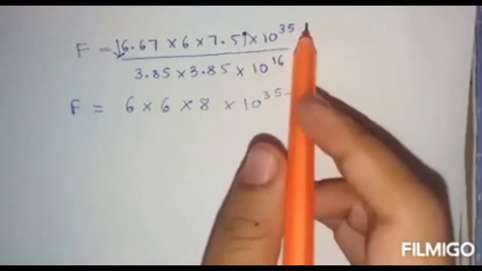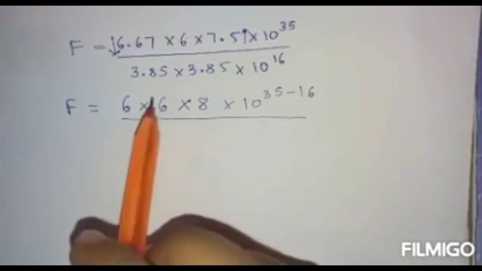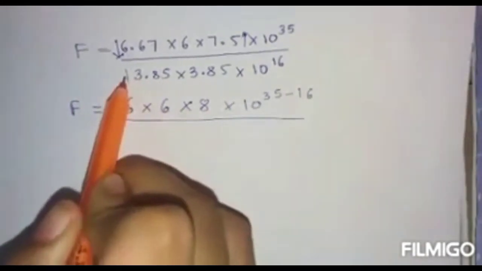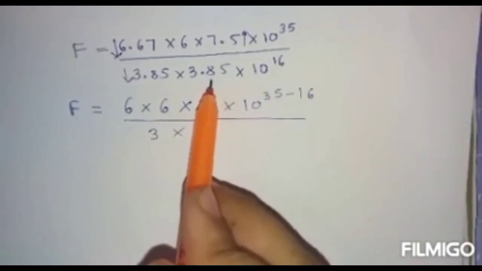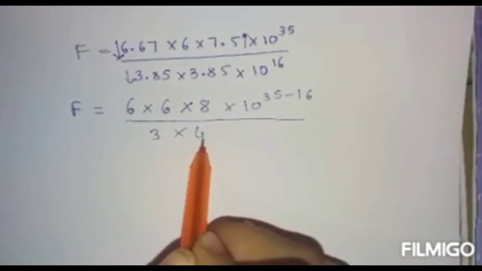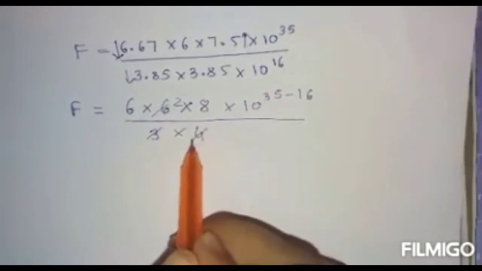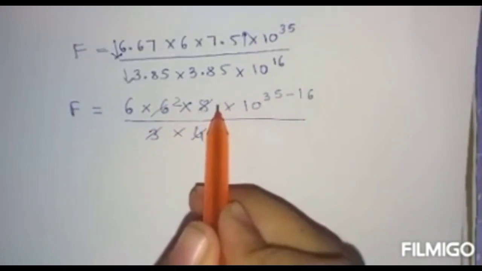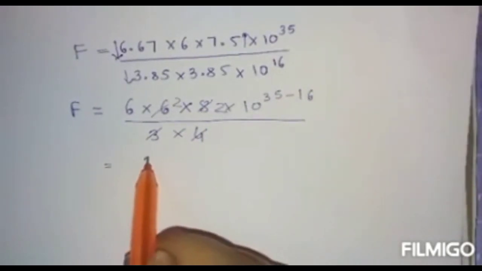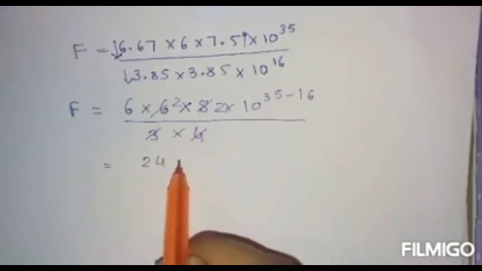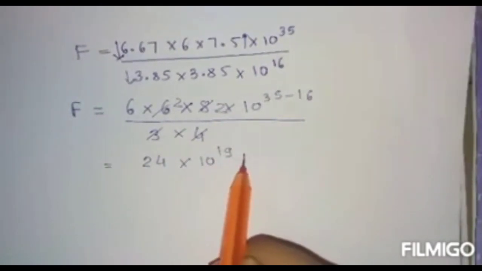This will come up and will become minus. Now in the denominator, reduce this to 3 and increase this to 4. So 3 2s are 6, 4 2s are 8. So it will become 24 into 10 raised to 19 Newton.